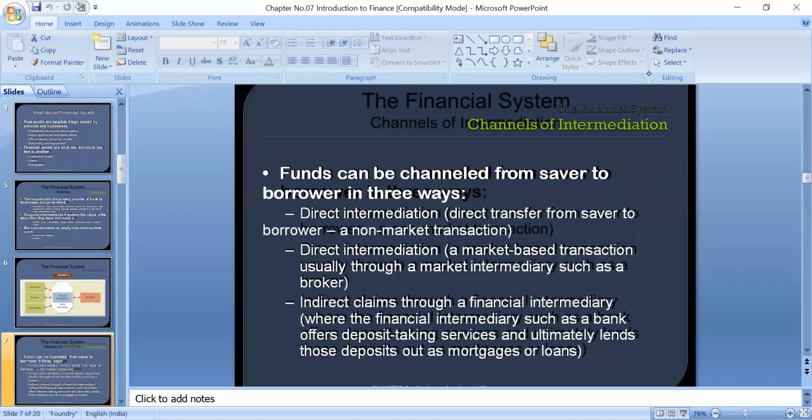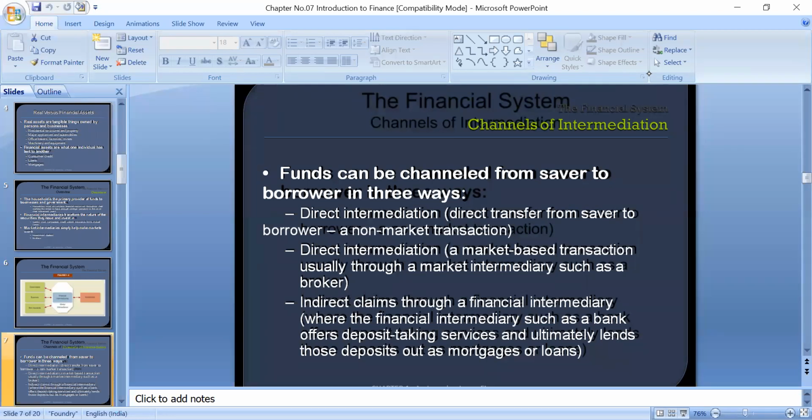Direct intermediation means there is a direct transfer from the saver to the borrower. We call this a non-market transaction. For example, you have surplus money and I need money for my business or any other purpose. Whenever I directly contact you to get money as a loan, this is called direct intermediation.